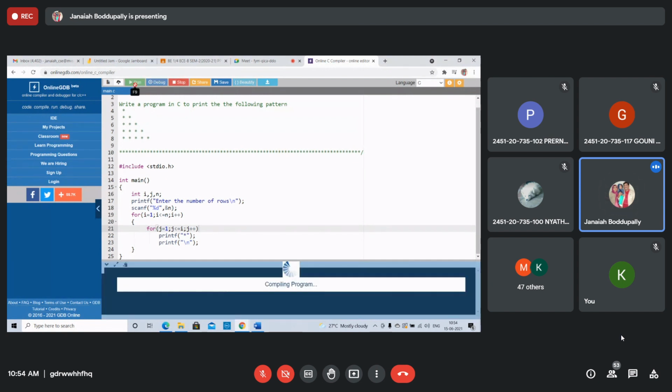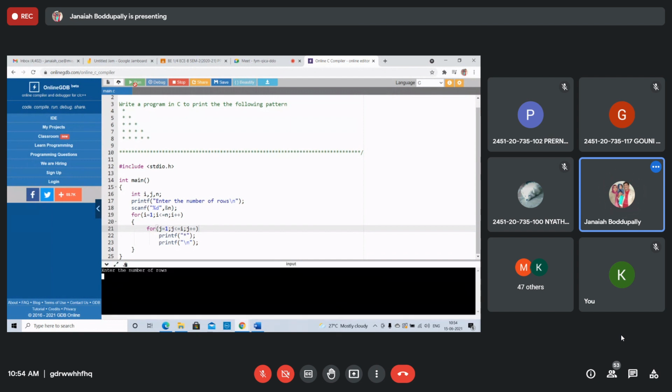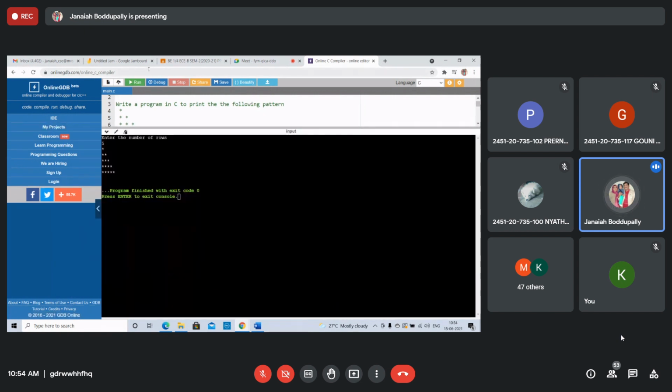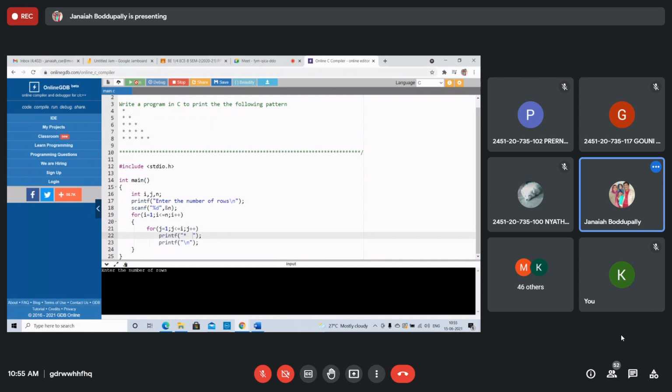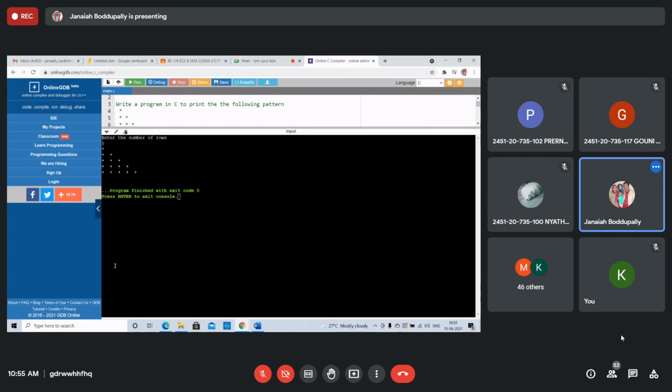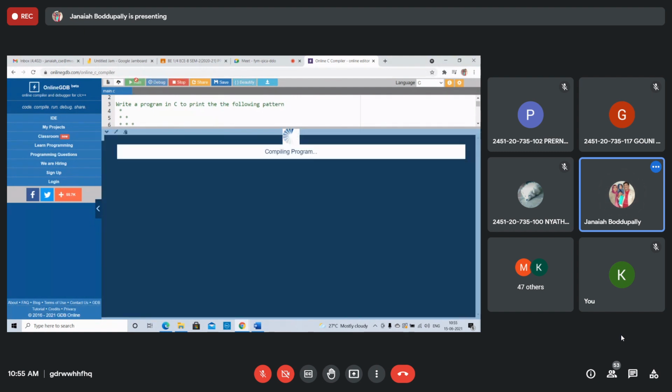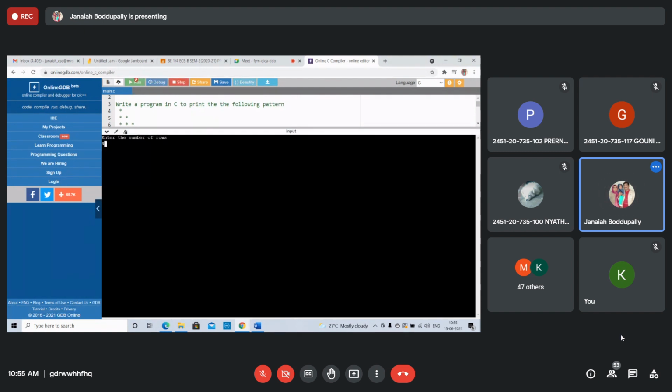See this. Enter 5. But again, if you want to give some space, use some space in the printf statement. That's 5. Like this, 5, 4, like this. Students are getting it? If you want to give 4, like this: 1, 2, 3. Got it?